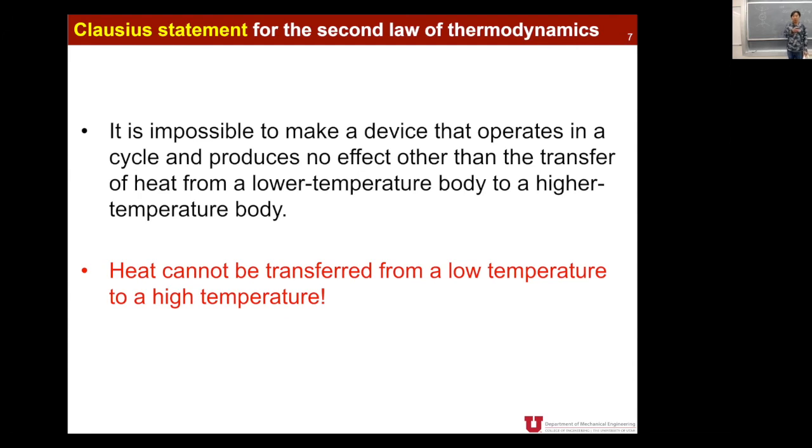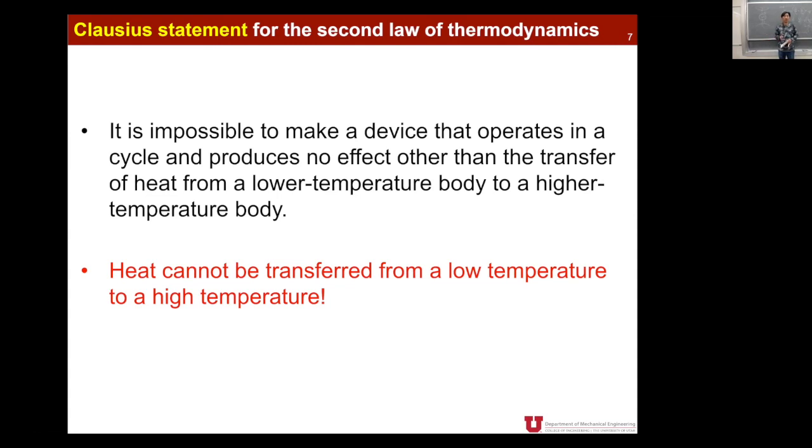Now, can you look at the red color sentence? Clausius' statement of the second law of thermodynamics is that heat cannot be transferred from a low temperature to a high temperature. Okay. So now we have three statements of the second law of thermodynamics. The first statement is about entropy: in an isolated system, entropy cannot be destroyed, but can be increased, generated, or maintained the same.